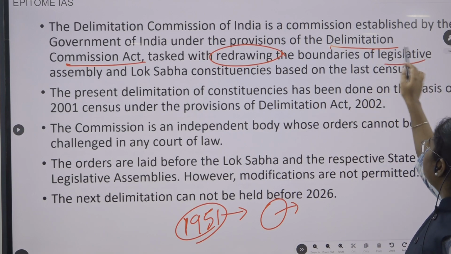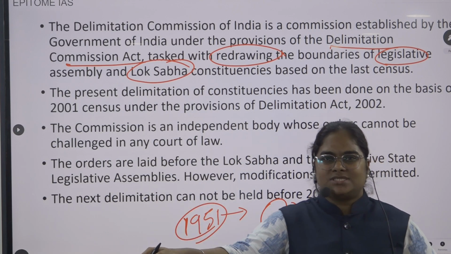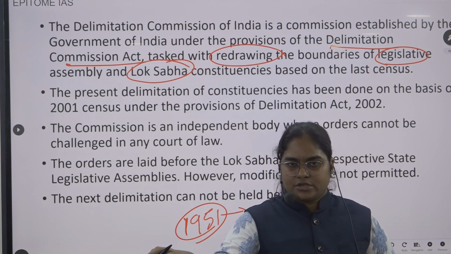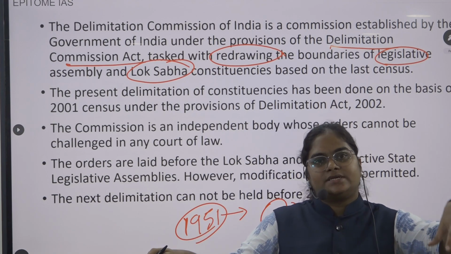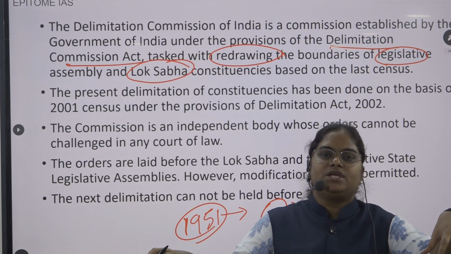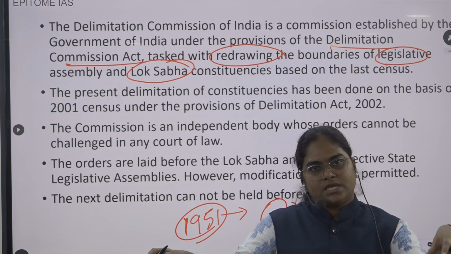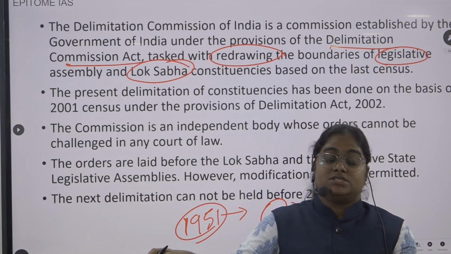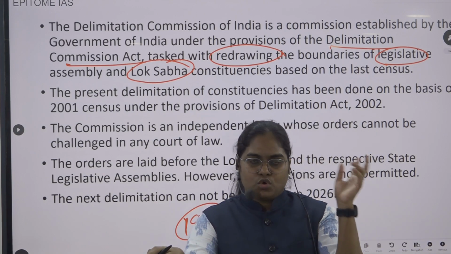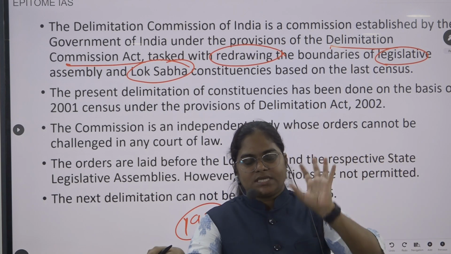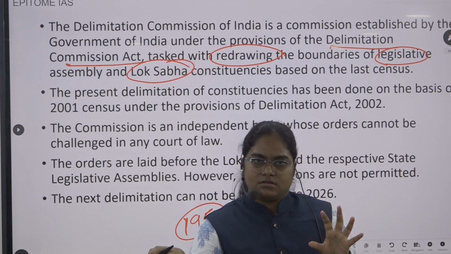And for which elections do you need this? One is Lok Sabha elections and the other is state legislative assembly elections. You might know that only the Lok Sabha and the state legislative assembly have direct territorial representation. They are directly represented by the constituencies. In the case of Rajya Sabha or the state legislative council, they are not direct representatives of the territories. So only Lok Sabha and state legislative assembly elections have direct territorial representation.